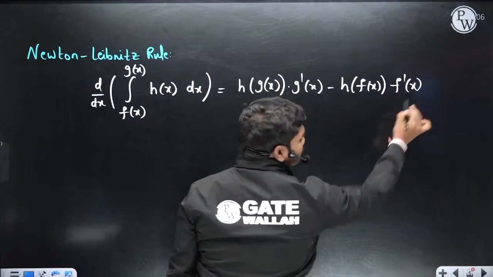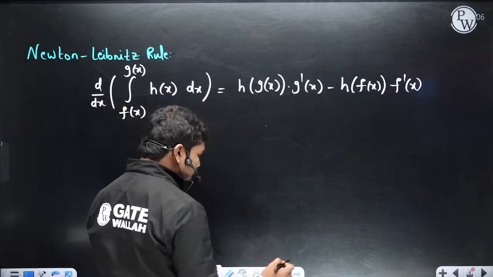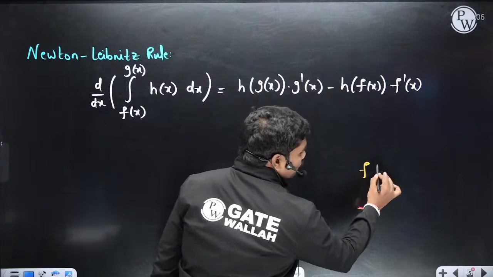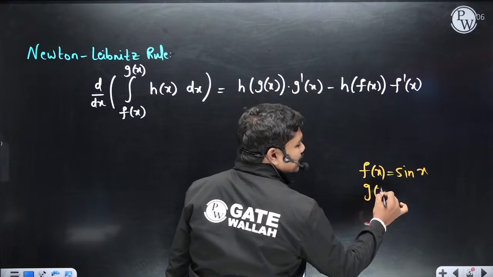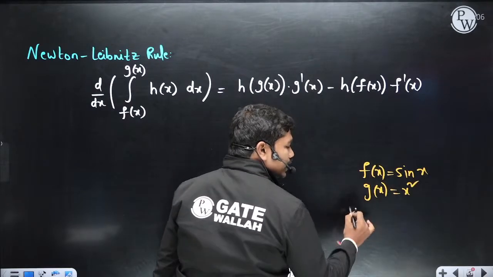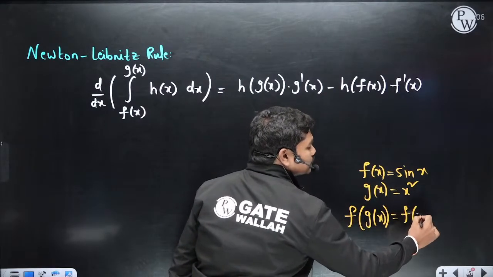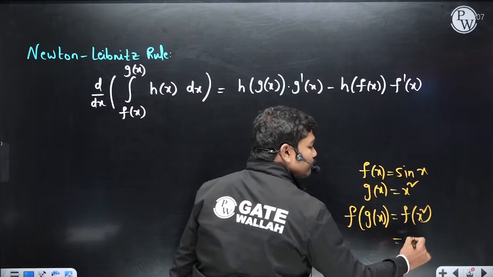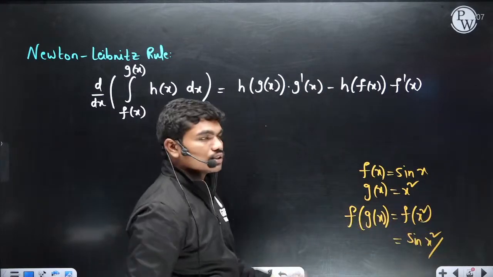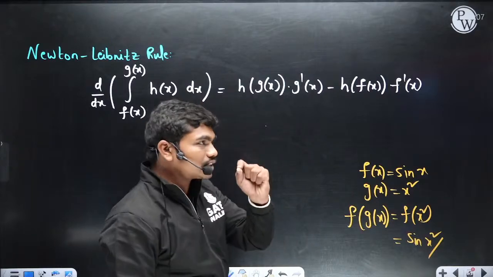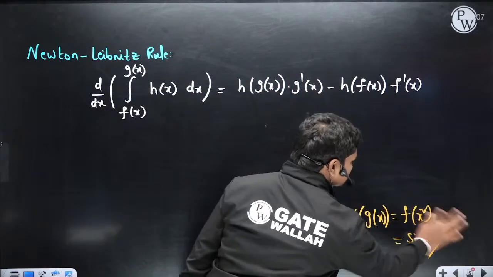Do you know composite functions? You might have studied in +1, correct? Let us suppose if I give you, for example, f of x is equal to sin x and g of x is equal to, say, x square. Then f of g of x will be equal to f of x square. So when f of x is sin x, f of x square is sin x square. So this is how you write composite functions. I'm telling you about composite functions because here you will get composite functions. This is just to make you understand.